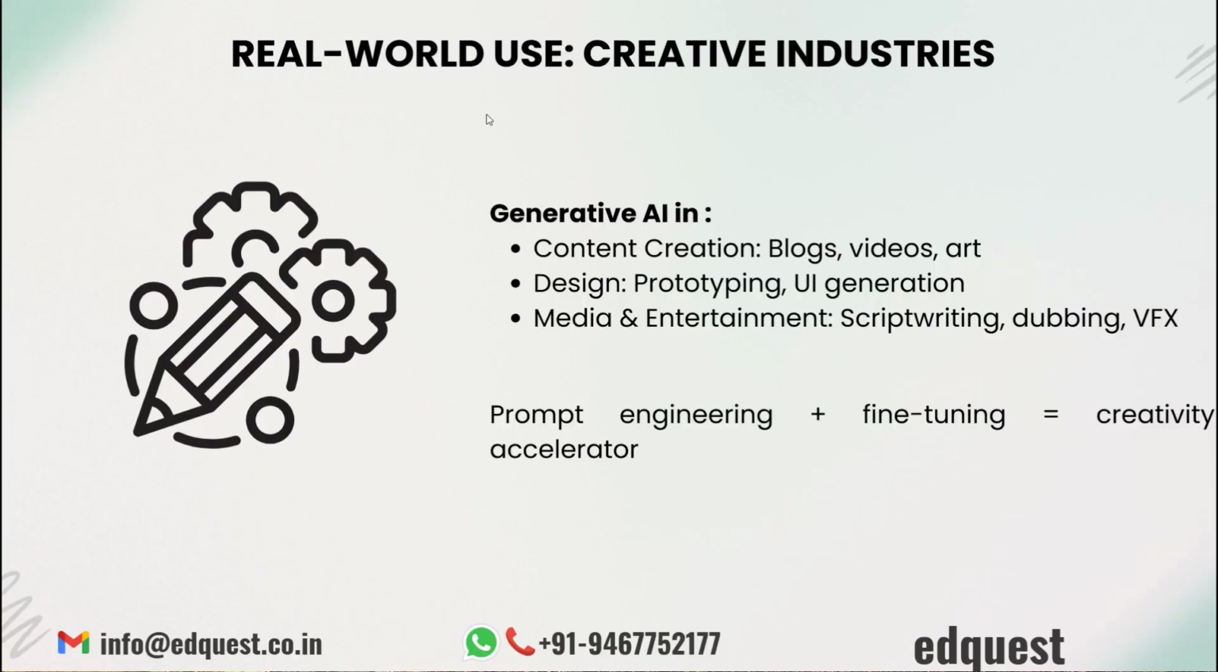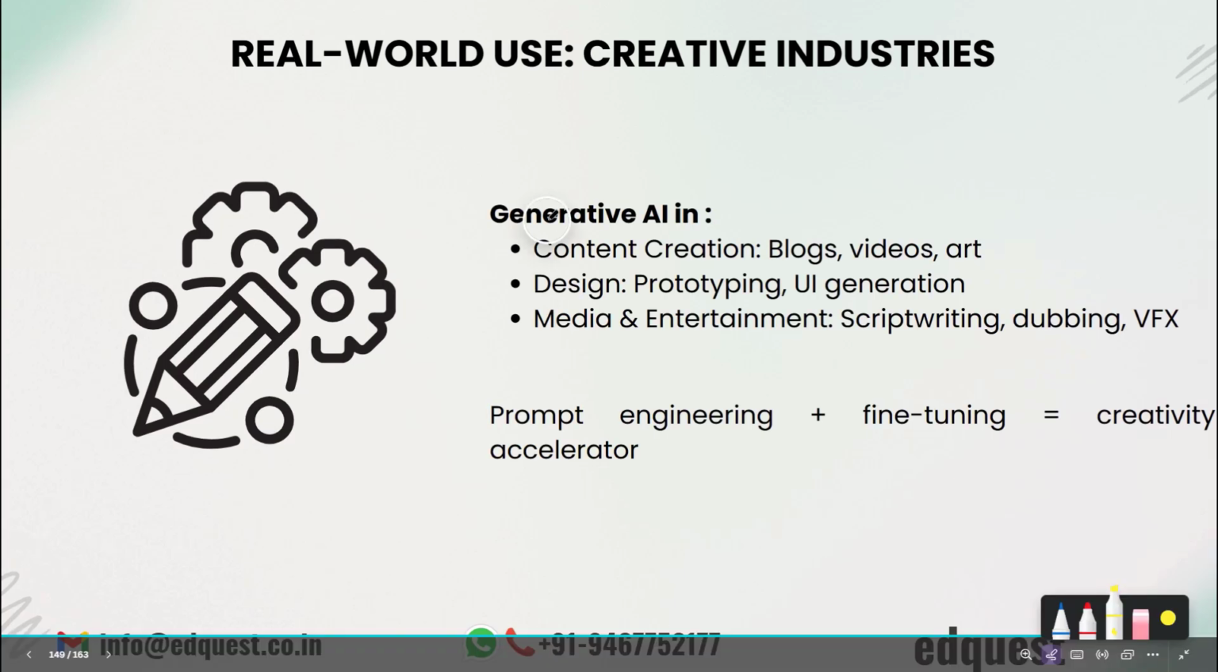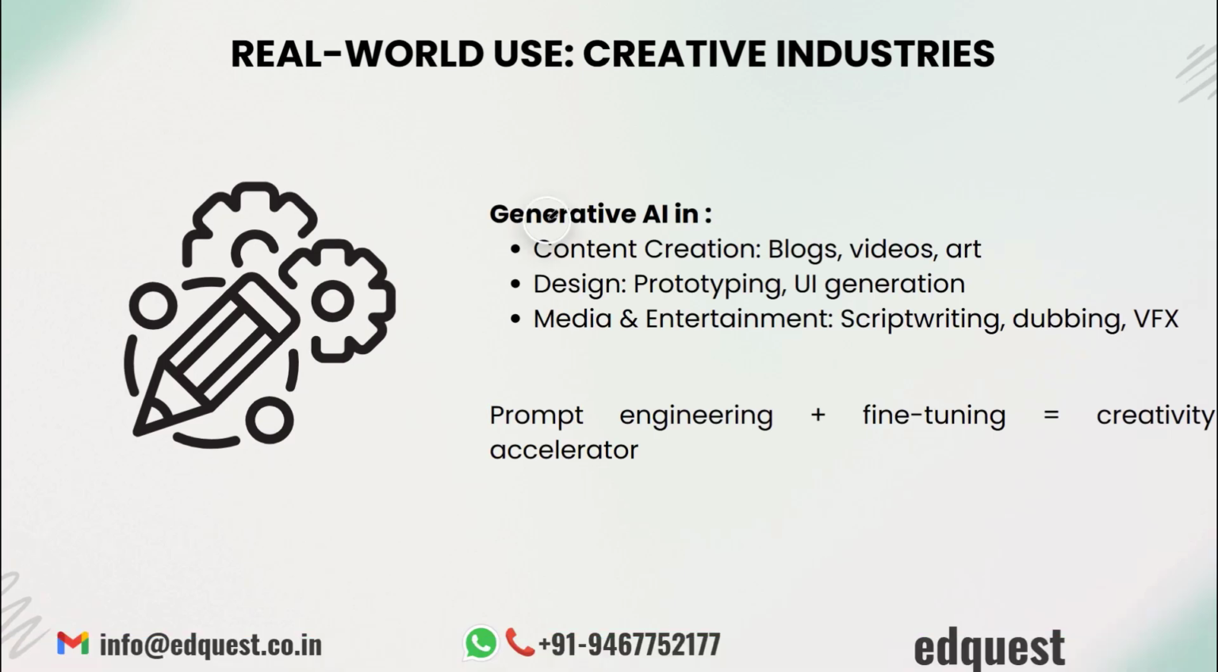As in our previous video, we learned about some capabilities of LLMs beyond text generation and the use of agentic systems. Now in this video, we are going to look at some real world use cases where we can use AI. So the first real world use case is the creative industry. In the creative industry, we can use generative AI in different fields.